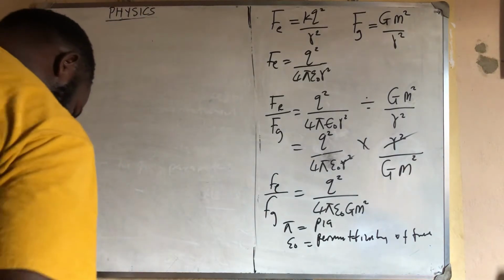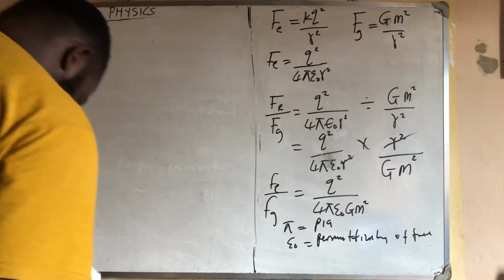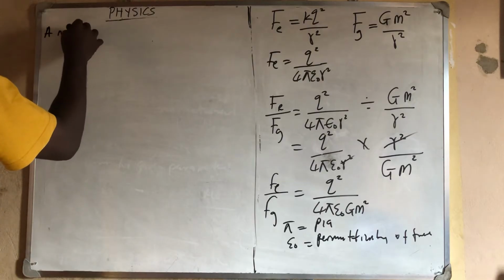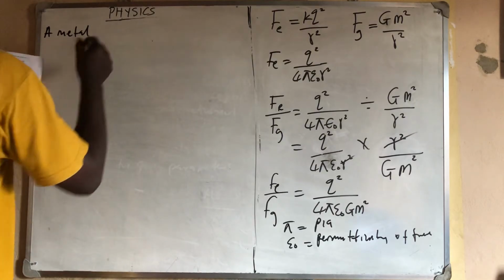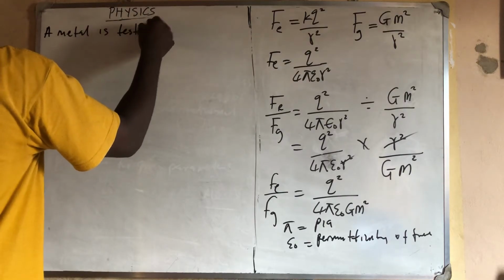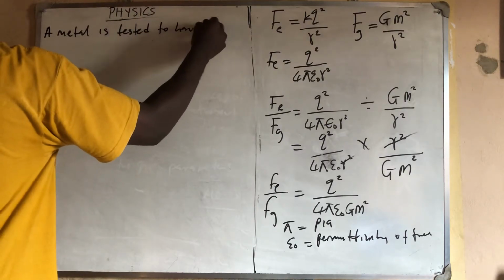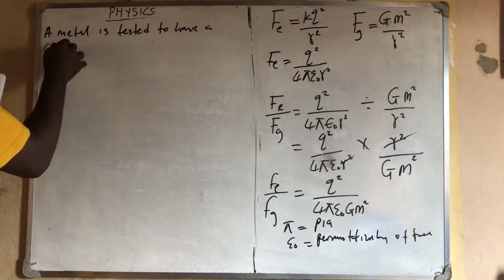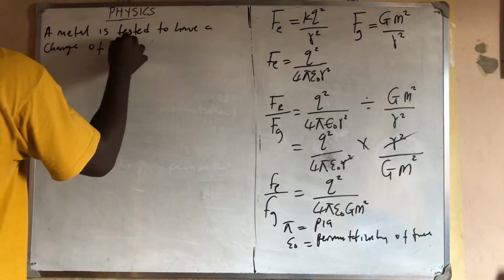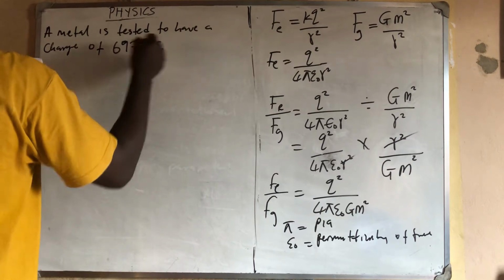All right, that is question number 1. They said a metal is tested to have a charge of 697.6 Coulomb.